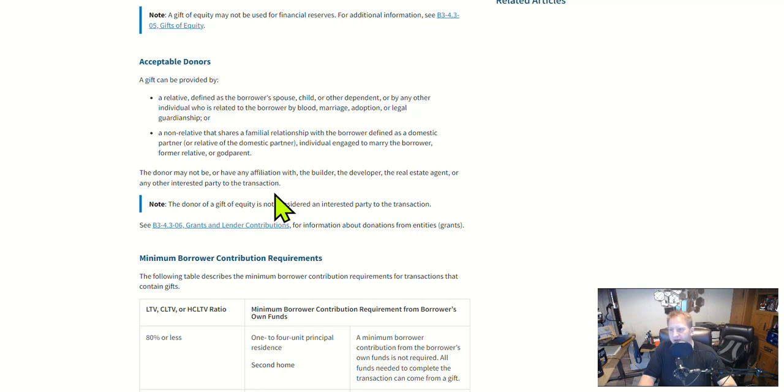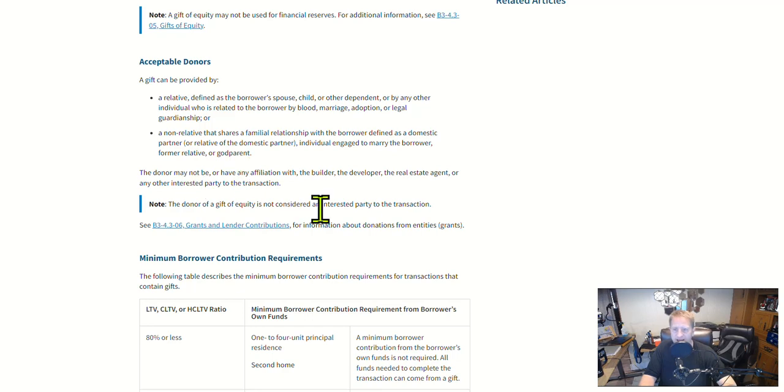Also an individual engaged to marry the borrower, former relative, or godparent. That one, I'm not sure how we're going to define godparent. I don't know if there's a technical definition for godparent, but that's our question. If you have the answer, I'd love to see you let me know in the comments.